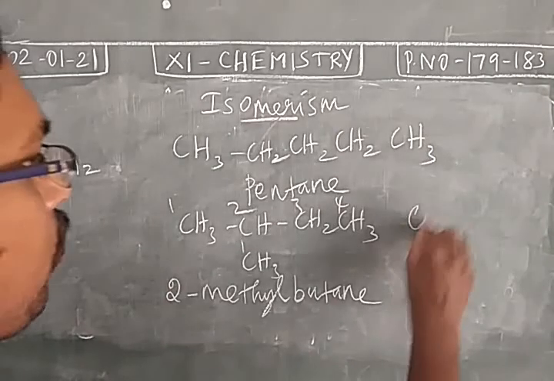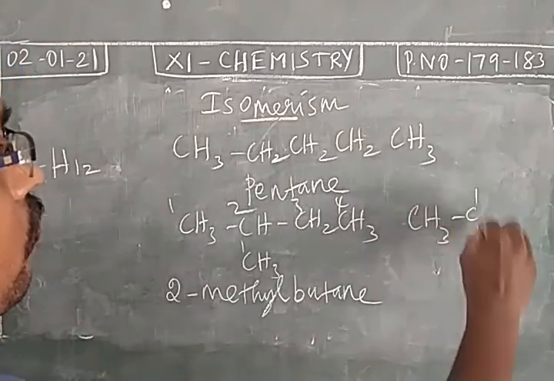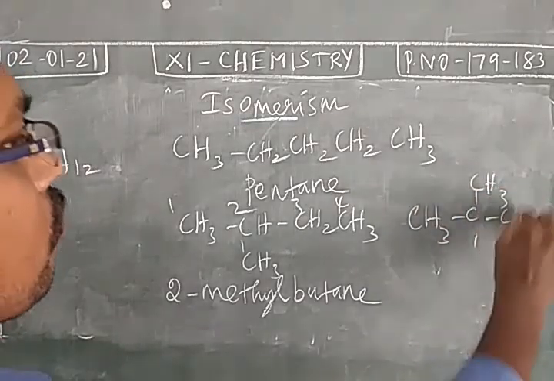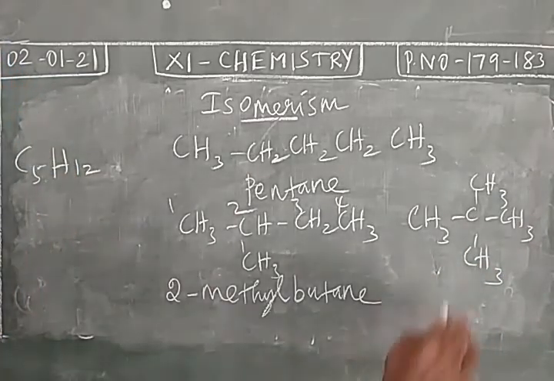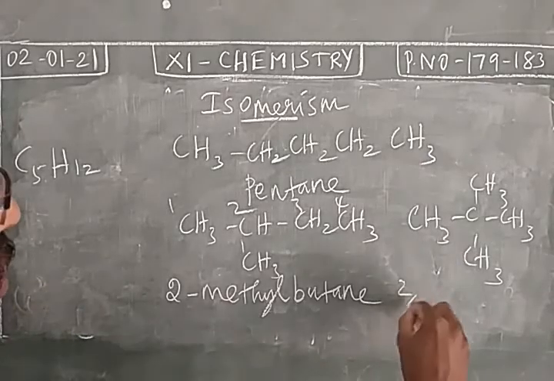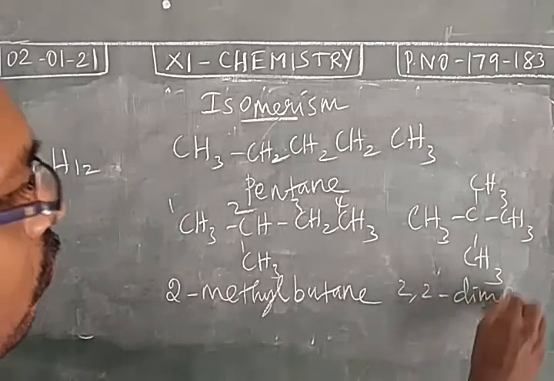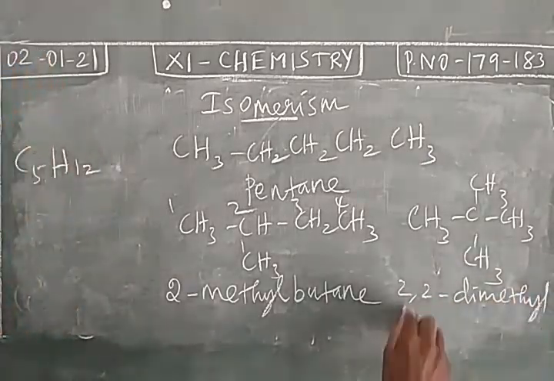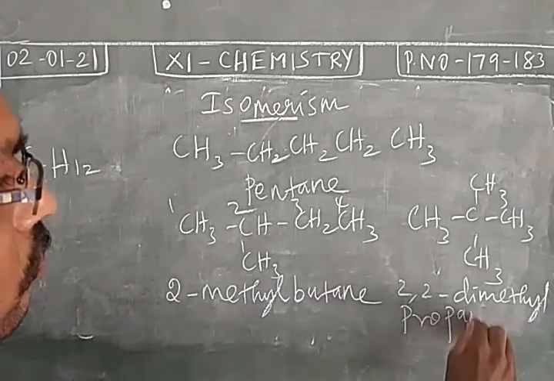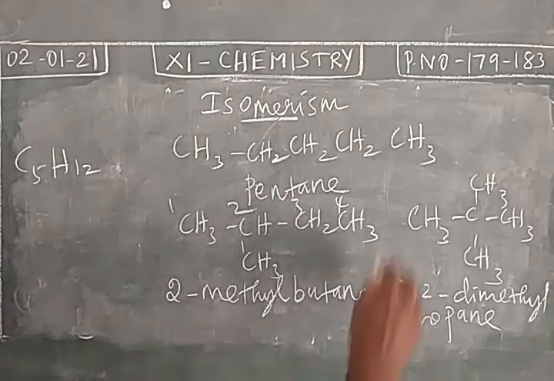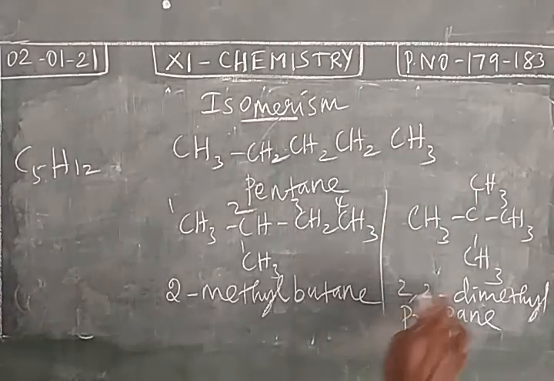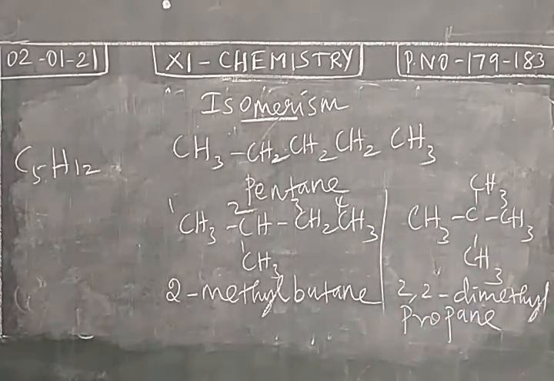And one more possible structure is, so this is 2,2 dimethyl propane. Or neopentane is a common name. IUPAC name 2,2 dimethyl propane.